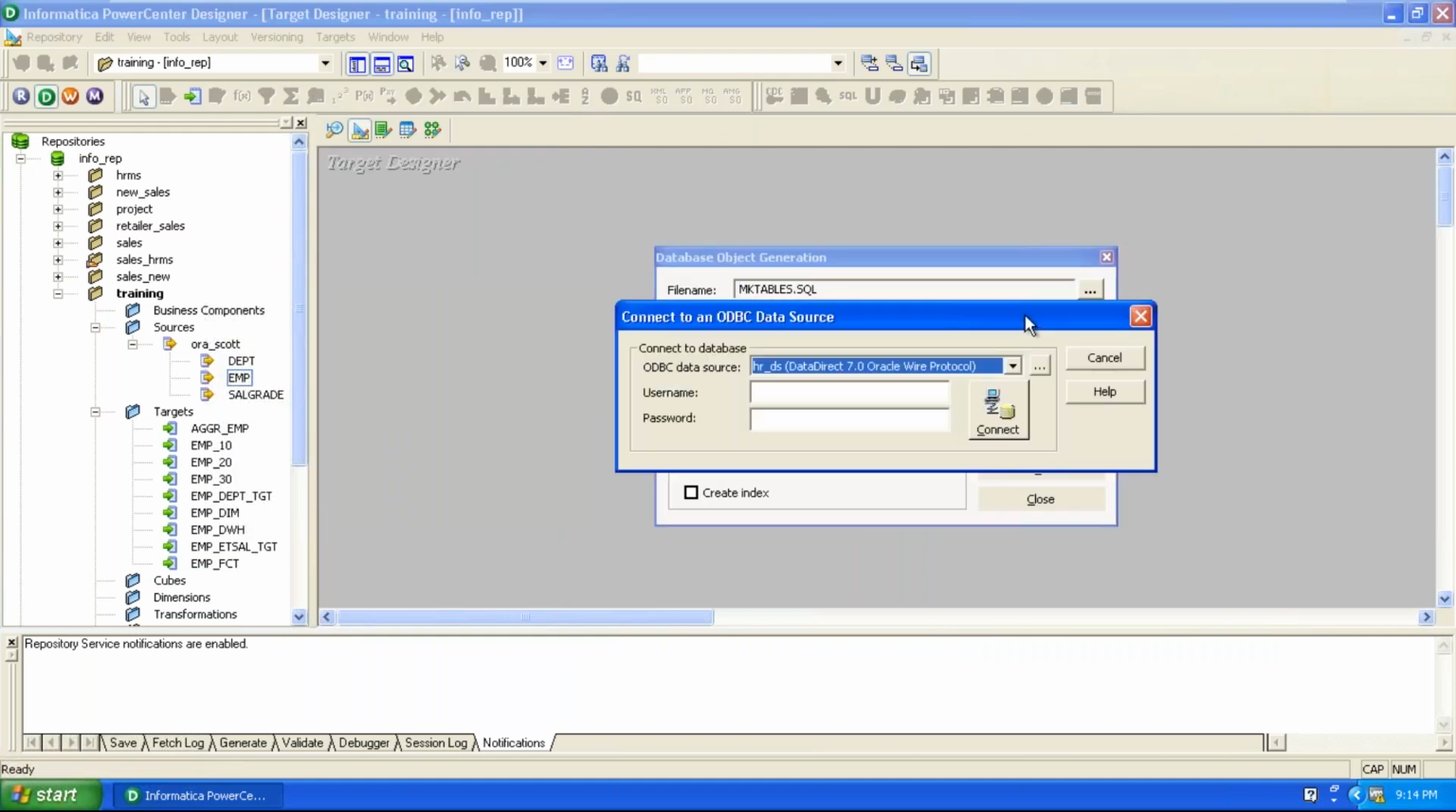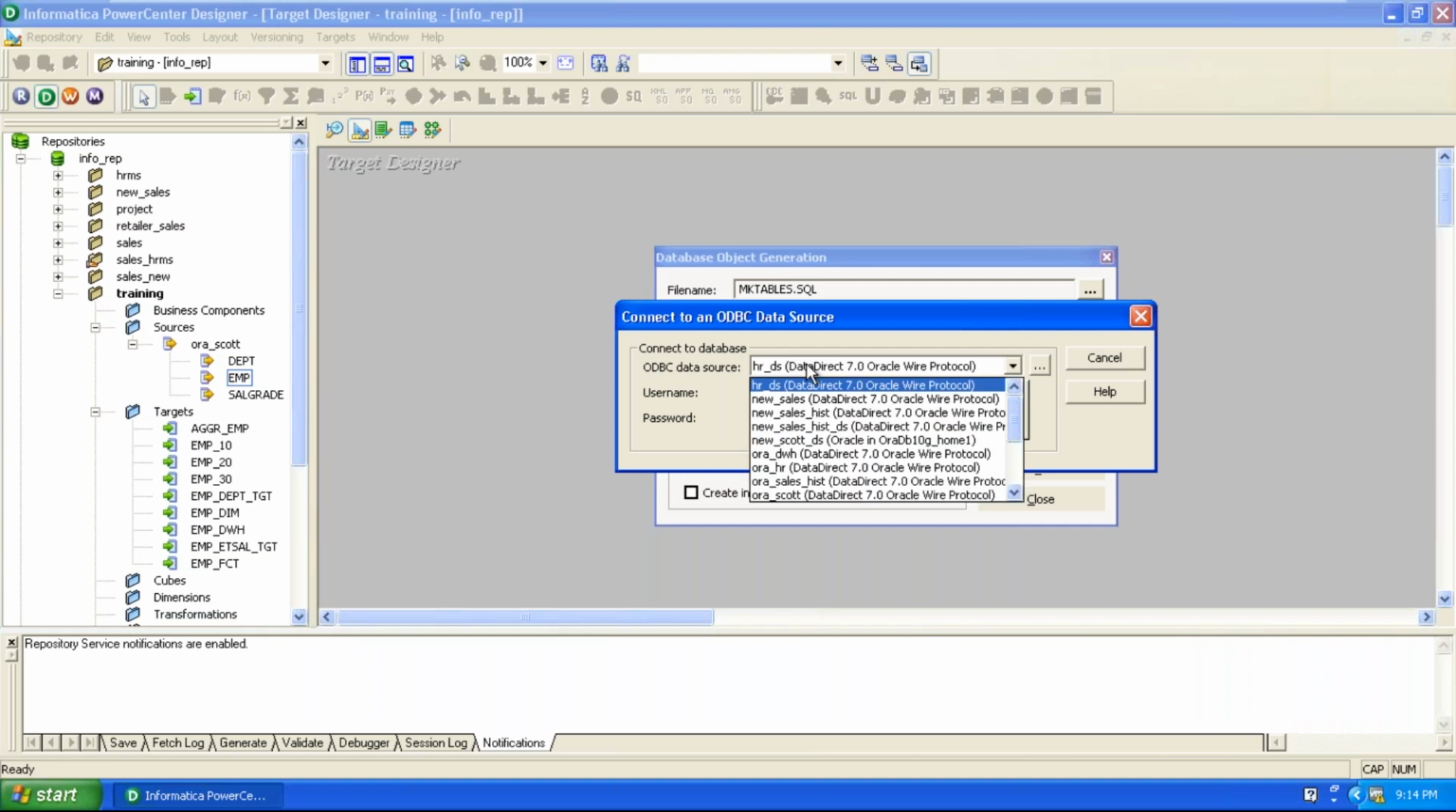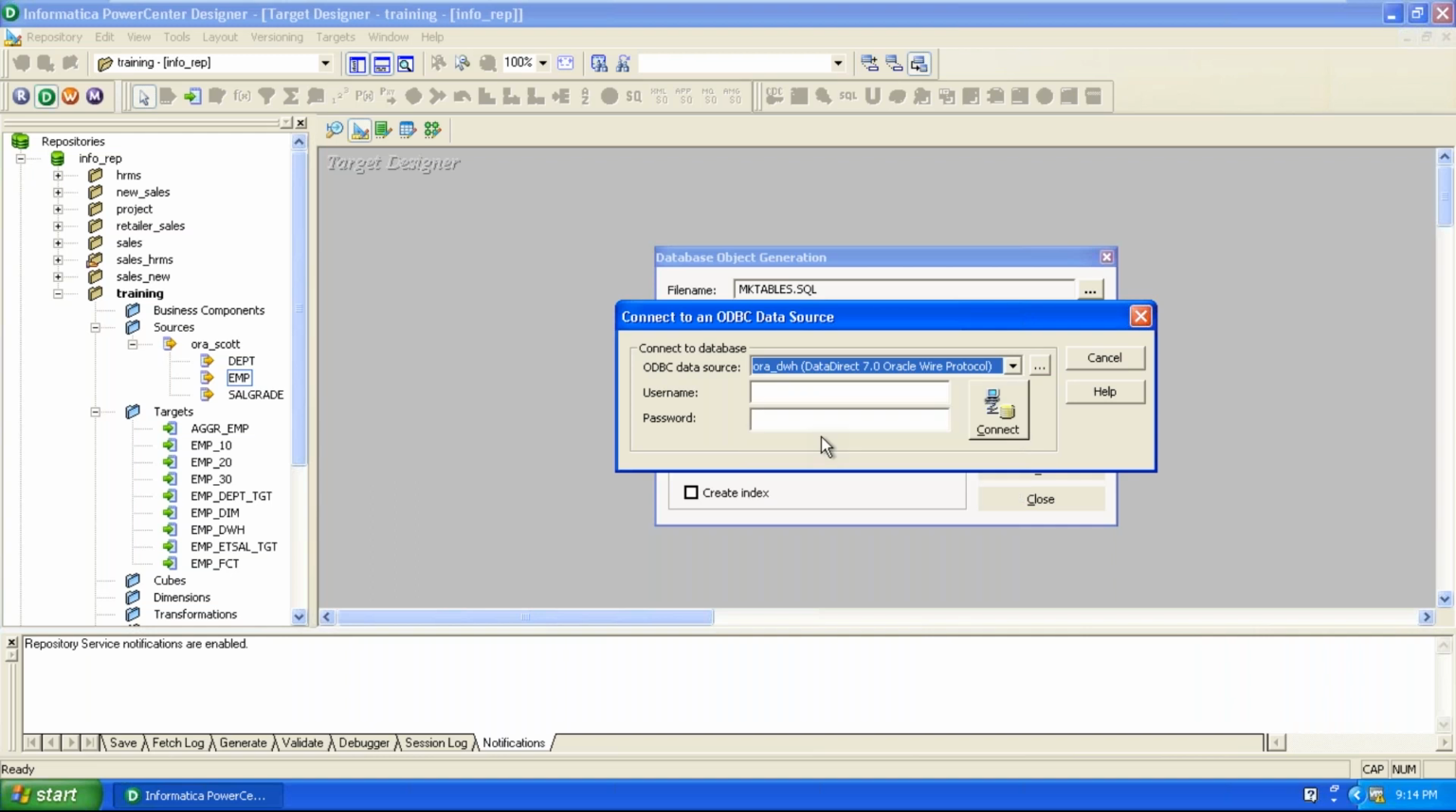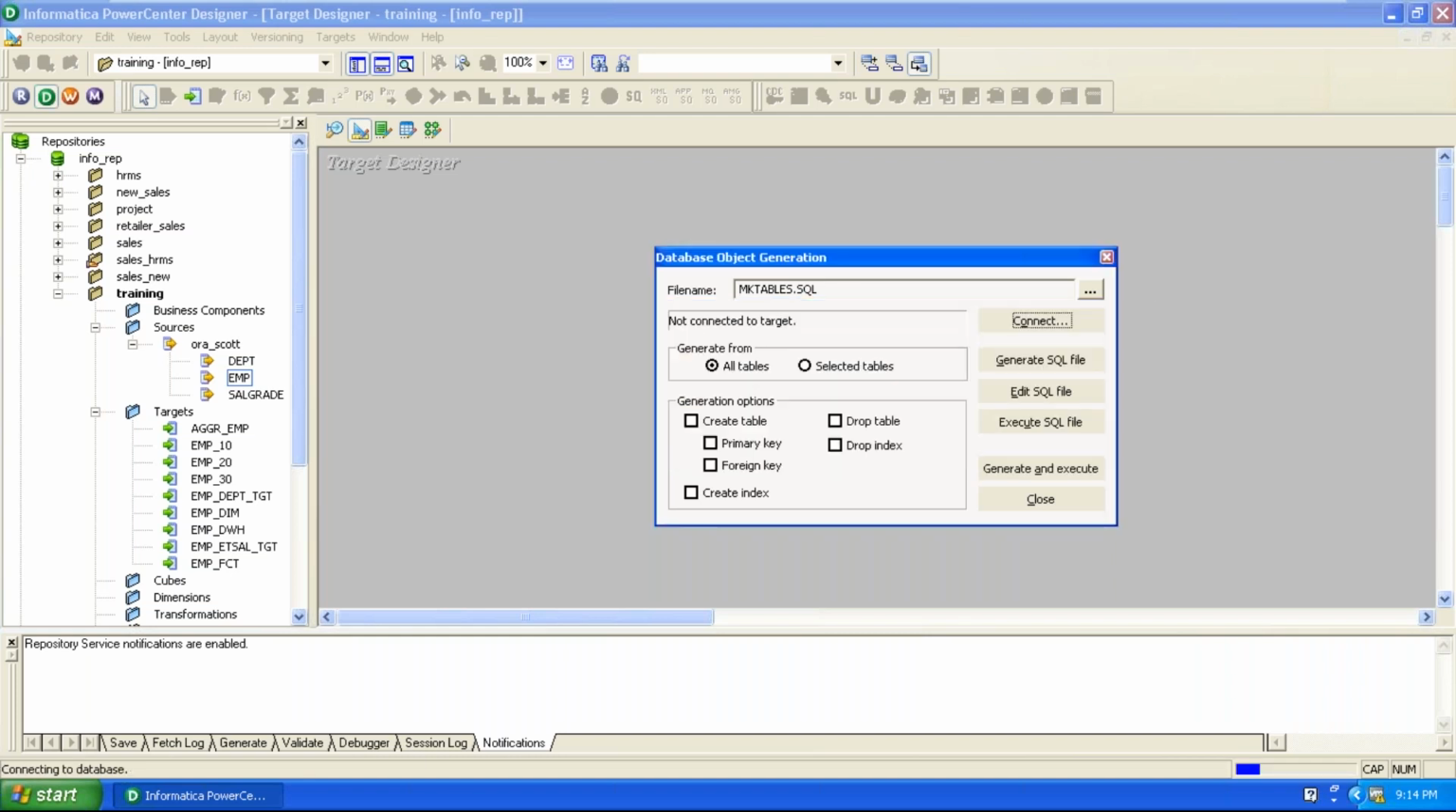If you are creating a new target table in the target designer tool, then once we create the target table, we need to generate the SQL script for it and run the script in the database. Execute that script in the target database through the data source name. We use the data source name related to the target and enter the username and password for that data source. Click on connect. Using these details only, our system will connect to the target. It is connected to the target.